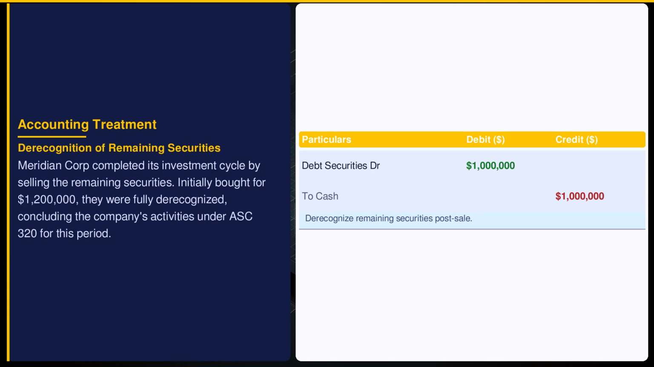Derecognition occurs as Meridian Corporation sells off remaining securities, marking the end of its ASC 320 journey. This involves removing both the asset and corresponding cash inflow from the balance sheet. The process highlights how investments transition through the accounting lifecycle, emphasizing the need for precise tracking and reporting to maintain financial integrity and reflect true economic outcomes.